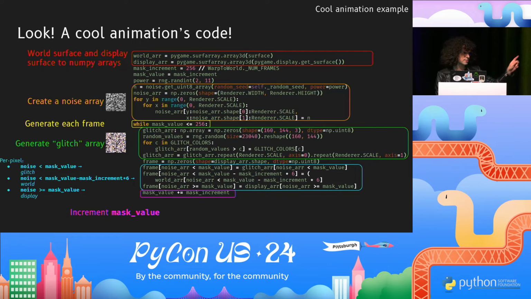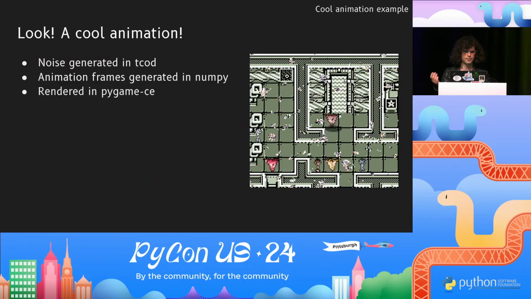Where the mask value is the thing that we are iterating on. So in sort of magenta, the mask value is incremented, and that's how we go through the loop. As it's incrementing, there are first way more world pixels than hub pixels, and then those two percentages flip over successive frames with a roughly consistent number of glitch pixels in between. And that's how you get this effect.